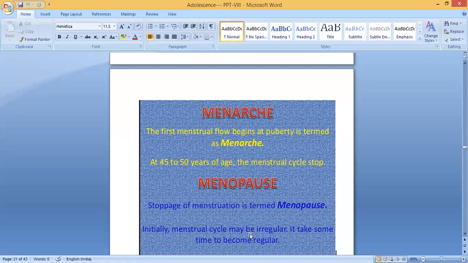Initially, the menstrual cycle may be irregular. It takes some time to become regular. So in the beginning stages, sometimes it will be irregular. It takes some time to become regular.